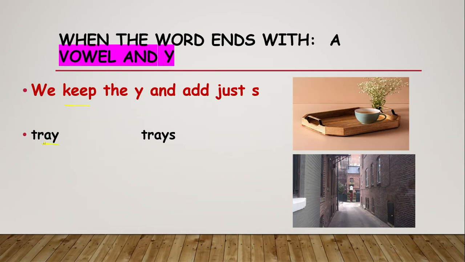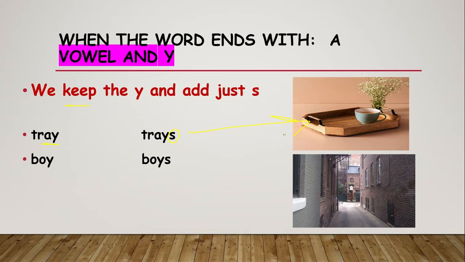There is a vowel before the Y. It's going to be trays. You just need to add S. This is a tray. We always use it to present or serve food, coffee, or tea. You put your coffee or your drinks on a tray to serve it to people.